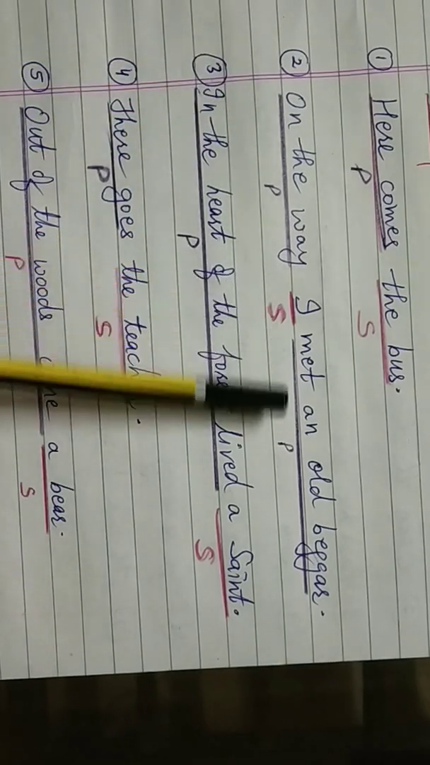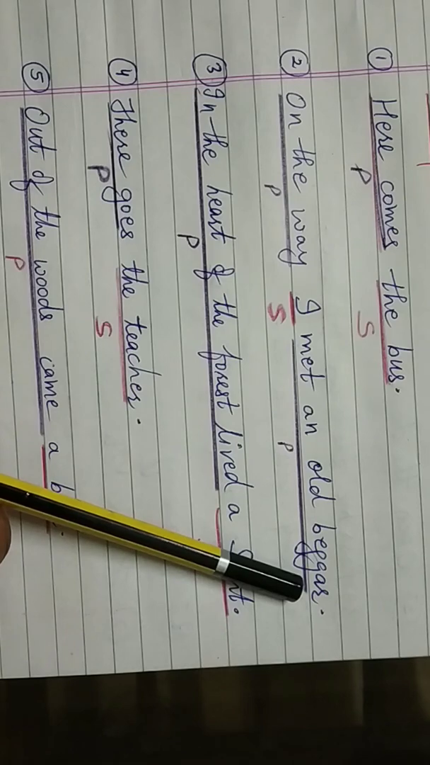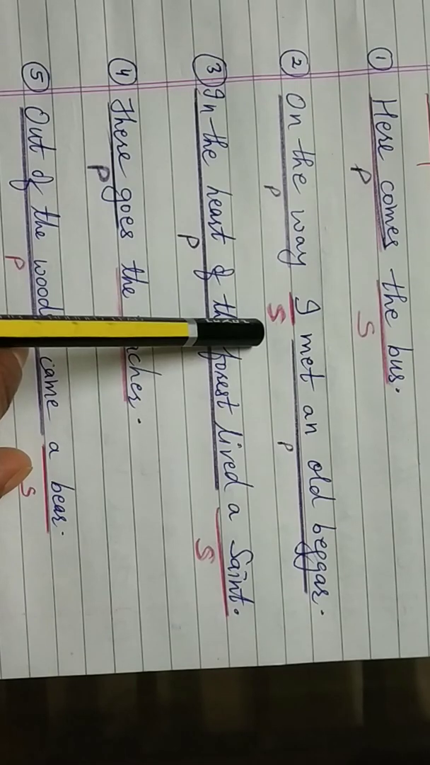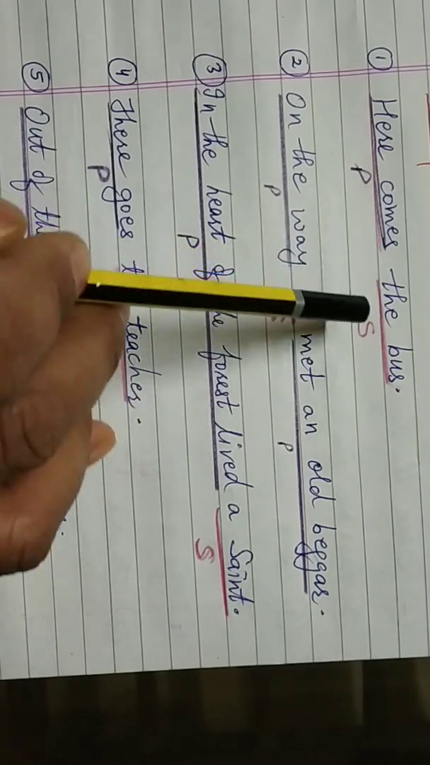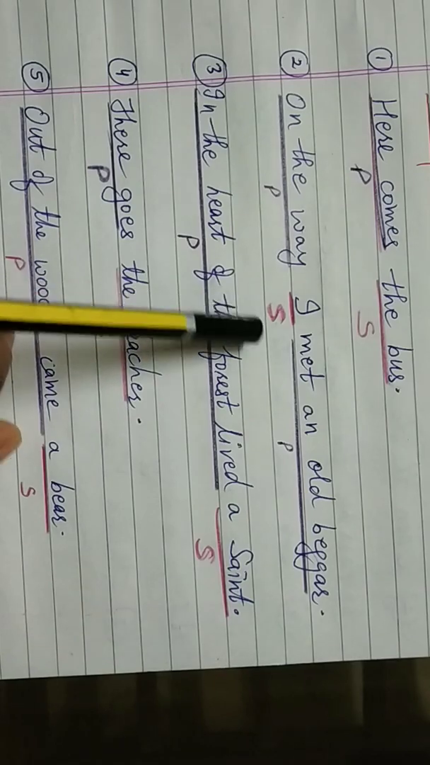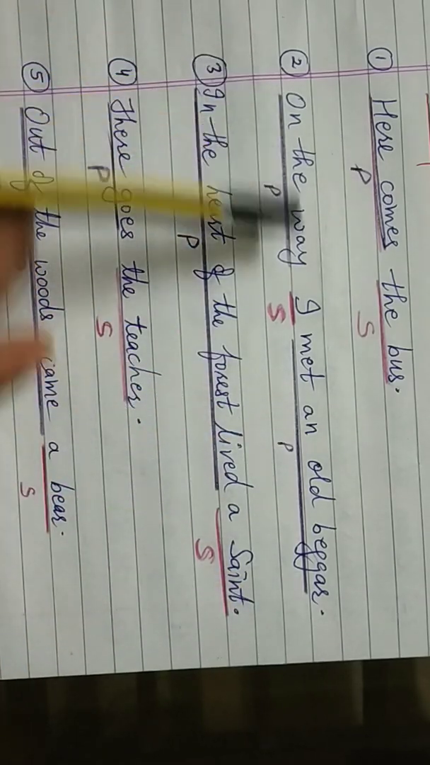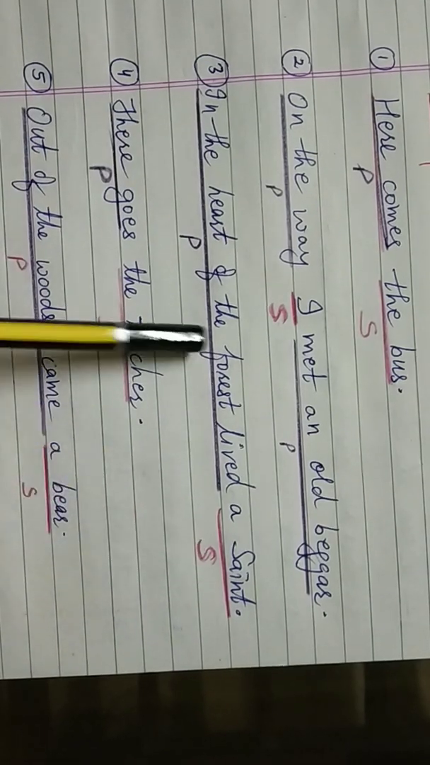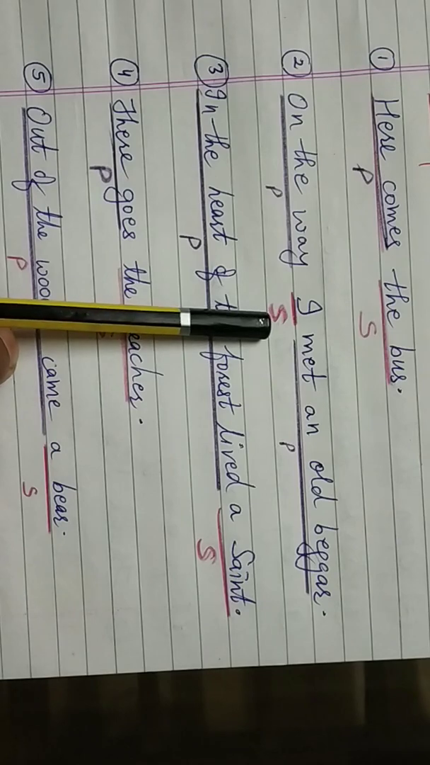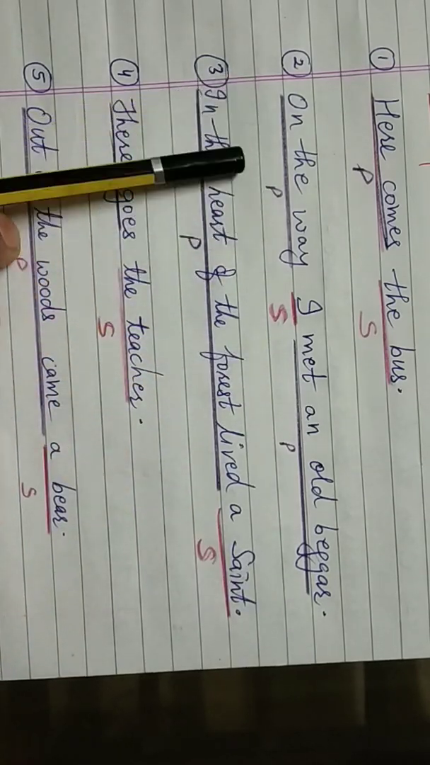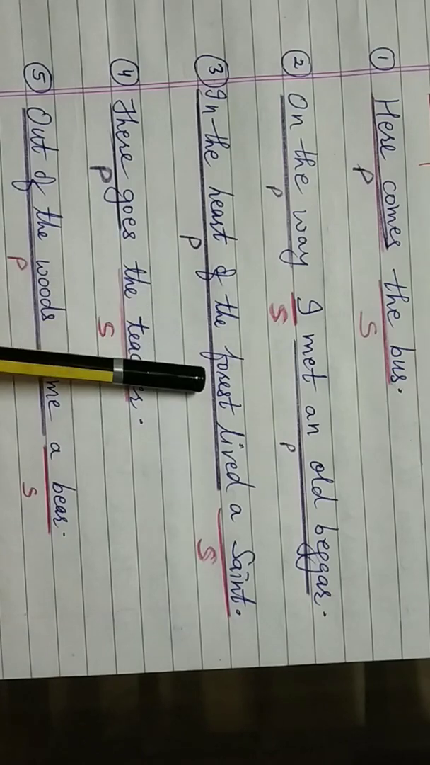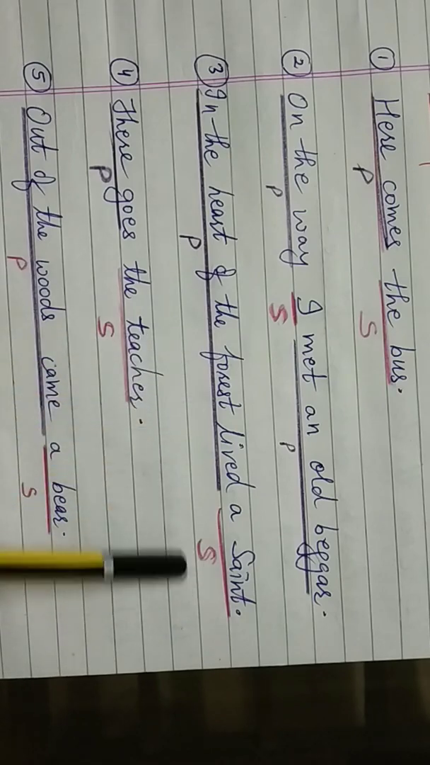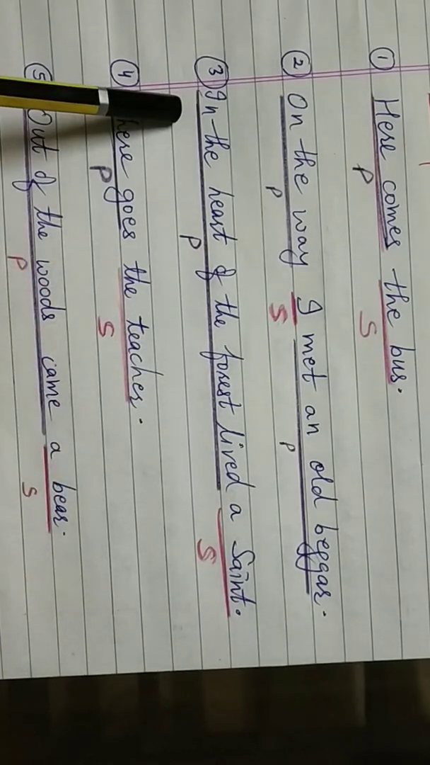On the way I met an old beggar. Now, where is the subject? I. We are talking about ourselves. Means I. So this is your subject and met an old beggar on the way. This is the predicate part of the sentence. Who met? I. So I is the subject and met an old beggar on the way is your predicate. In the heart of the forest lived a saint. Now who lived? A saint. So saint is the subject and the rest of the sentence is the predicate.